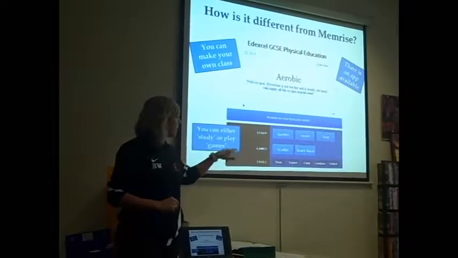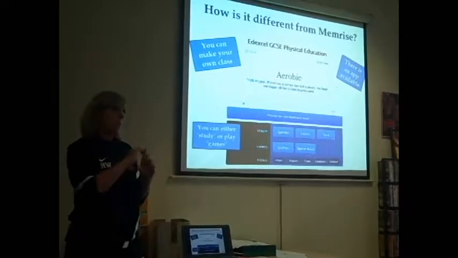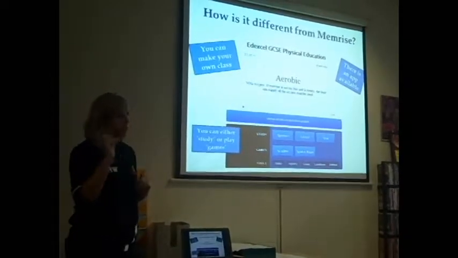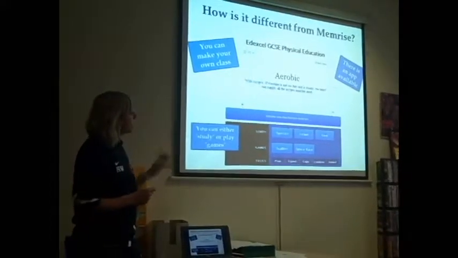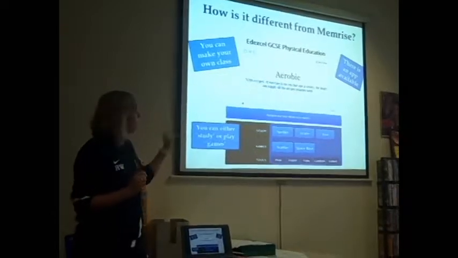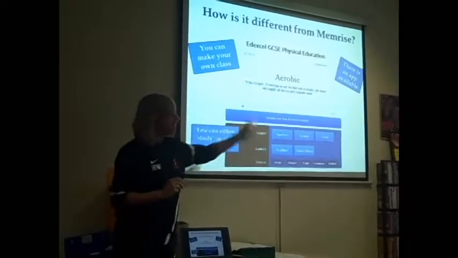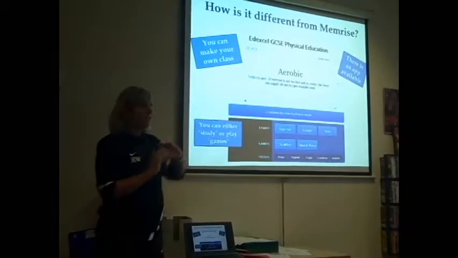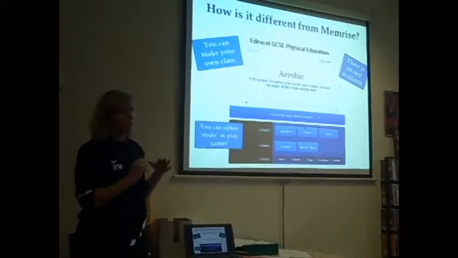With the games, Scatter, you can take the definition and match it to a key term, and they disappear when you've got it right, and it's all done against a timer, so you've got to do it as quickly as you possibly can. And Space Race, the definitions go across the screen, and you've got to type in what the key term is before it gets to the other side of the screen. If you get it wrong, then it stops, and you have to type in the correct answer, and it tells you what it is, so it corrects you.